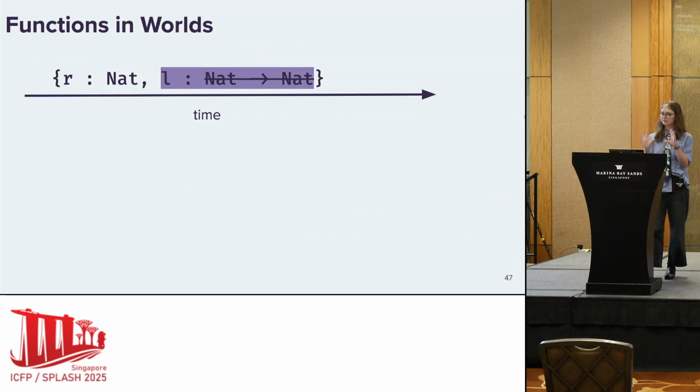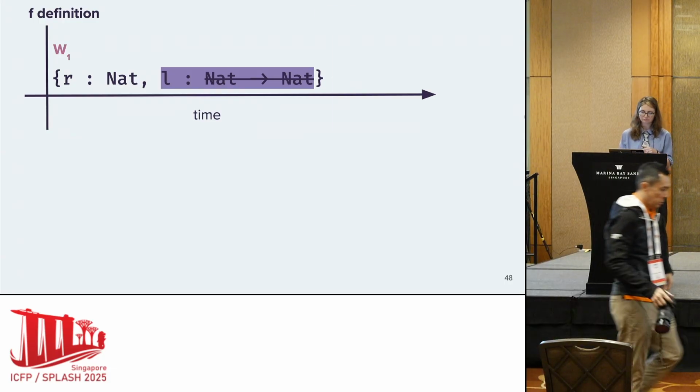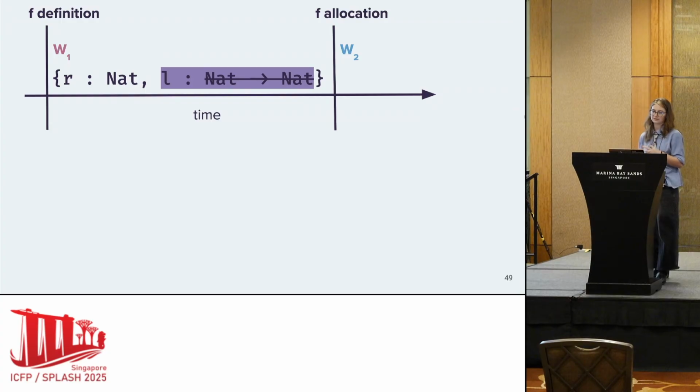Okay, so zooming in, we're trying to describe what kinds of values L can store. We need some notion of worlds, but there are two different worlds going on here. There's the world at the point in time that f is defined. We'll call it world 1. And there's the world that's defined when f is allocated.